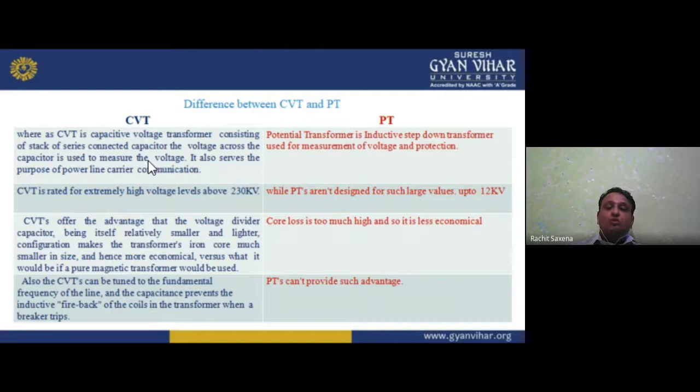Okay, so in the potential transformer the core loss is too high and so it is less economical. But the CVT has low losses, and it has lighter weight compared to the PT, that is the potential transformer.